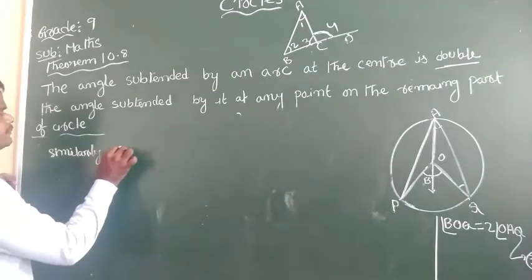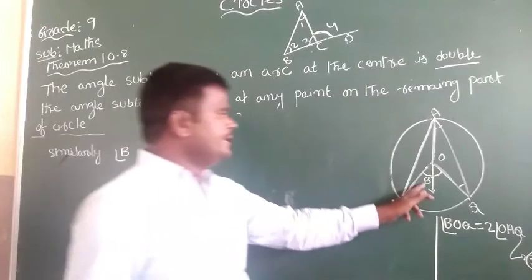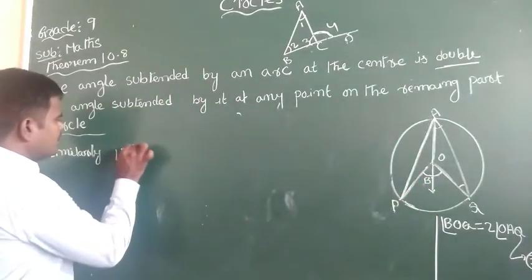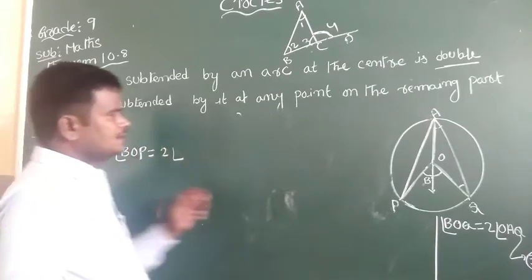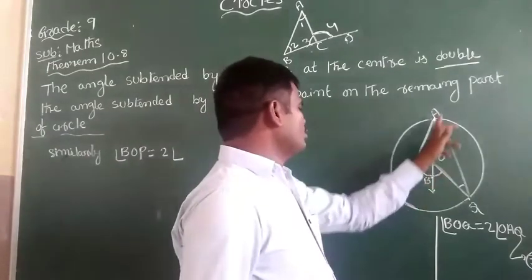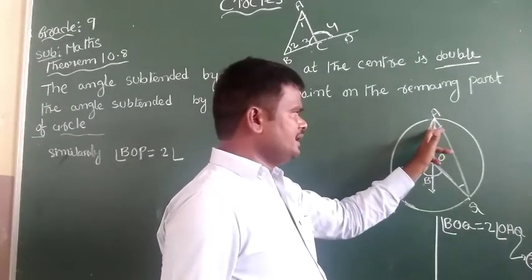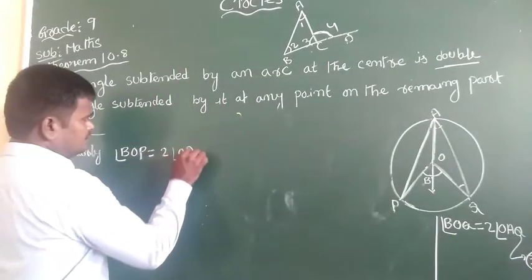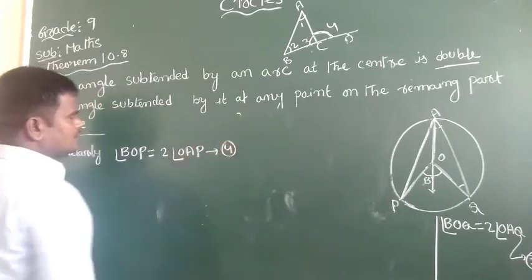Angle BOP is the exterior angle, so angle BOP equals 2 times angle OAP. This is equation number 4.